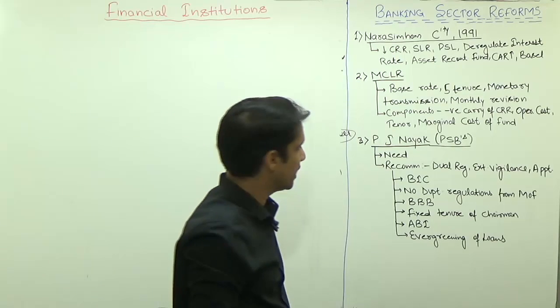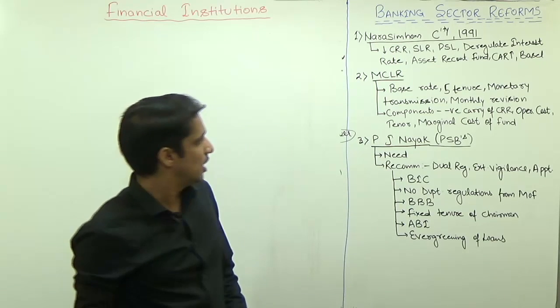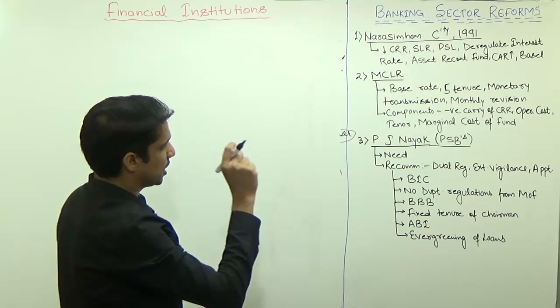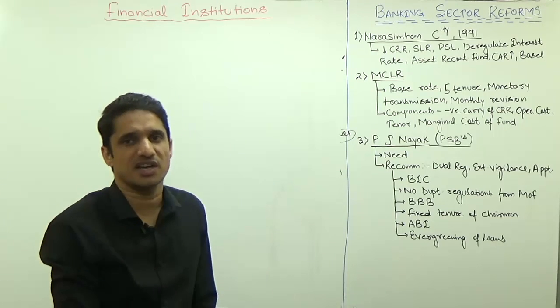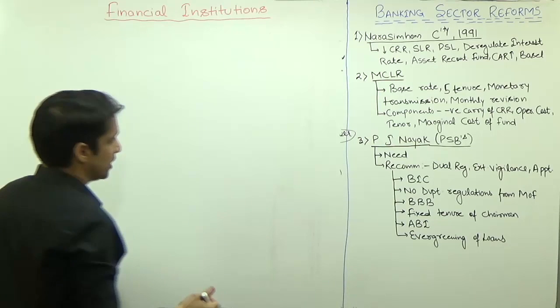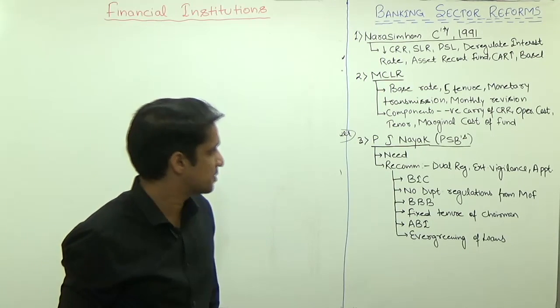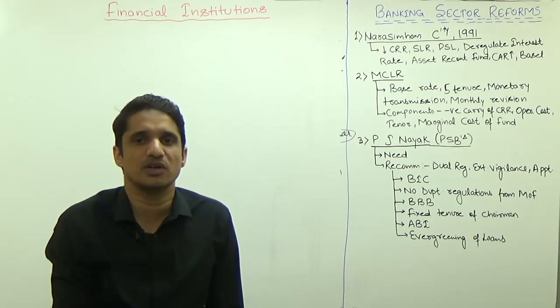Then we have the J Nayak Committee. Last year, RBI set up the J Nayak Committee. That was for the governance of public sector banks. So public sector banks were set up or nationalized. At present, who owns these public sector banks? It is the Government of India.